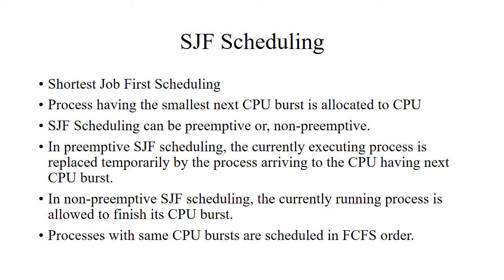In preemptive SJF scheduling, the currently executing process is replaced temporarily by the process arriving to the CPU having the next CPU burst. But in non-preemptive scheduling, the process which is executing currently is allowed to execute completely. Then the next process which is having the next CPU burst will be allowed for execution. And one more thing is the processes with same CPU bursts are scheduled in the FCFS order.